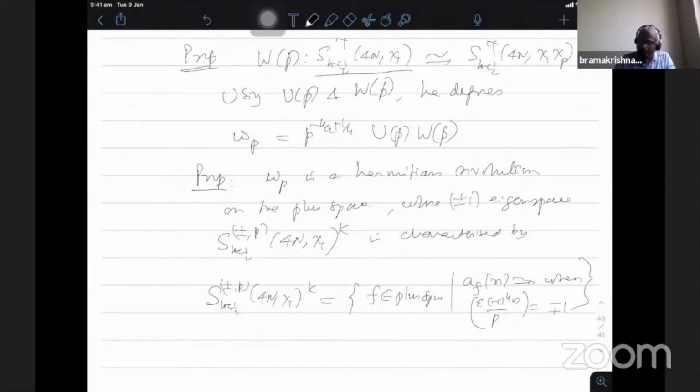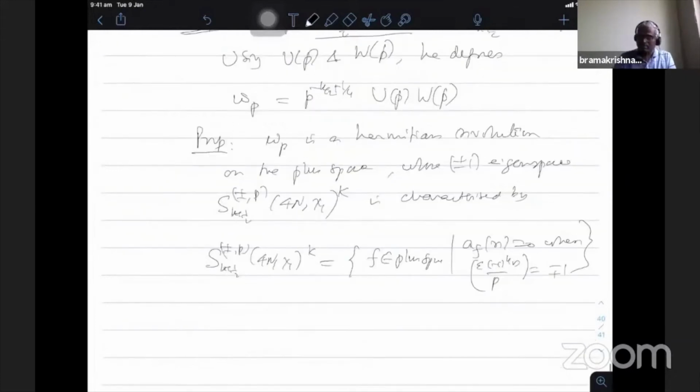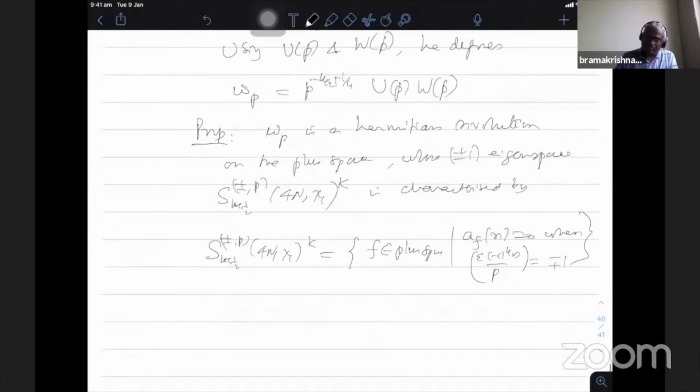So whenever epsilon times (-1)^k n is a quadratic non-residue and the coefficient vanishes, it is in the plus space. If it is a quadratic residue and the coefficient vanishes, it is in the minus space. So this is a very interesting phenomenon. We are defining a plus/minus eigenspace, and the operator is characterized in terms of the Fourier coefficients.